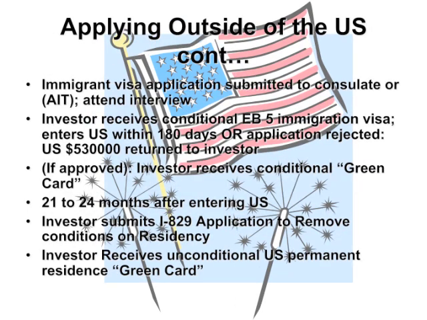The immigrant visa application is submitted to a consulate. Then the investor receives a conditional EB-5 immigration visa and enters the United States within 180 days, or the application is rejected. If approved, the investor receives a conditional green card. 21 to 24 months after entering the United States, the investor submits an I-829 application to remove conditions on residency. The investor receives an unconditional U.S. permanent residence green card.